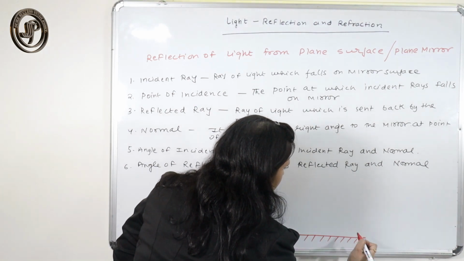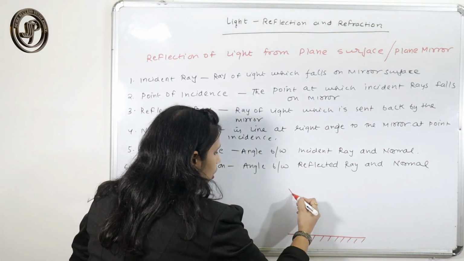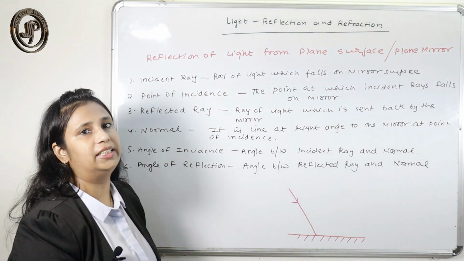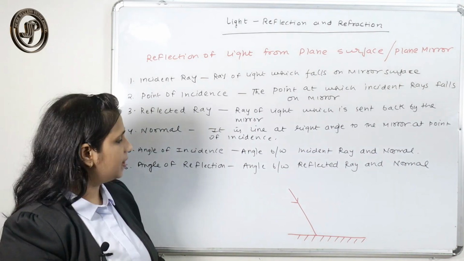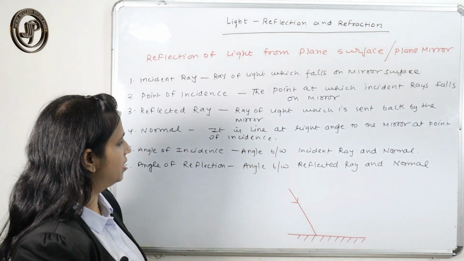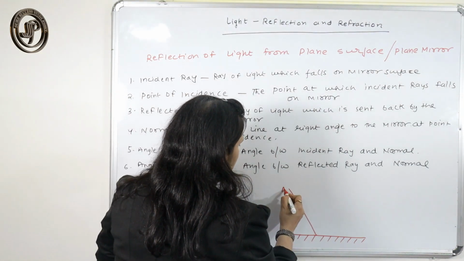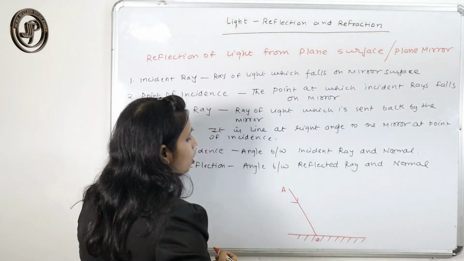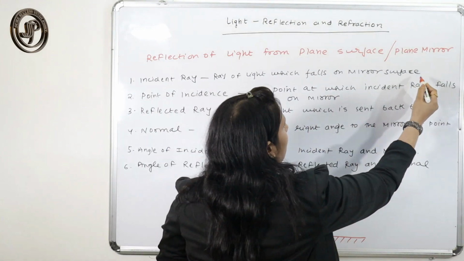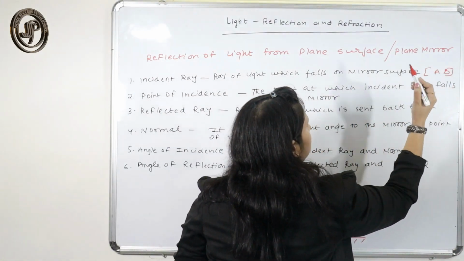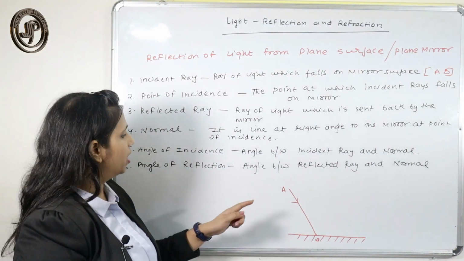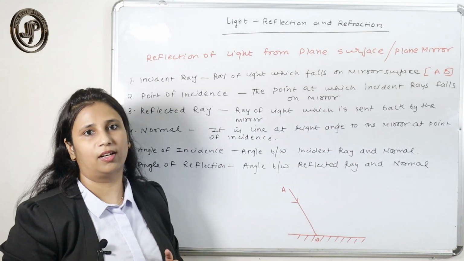Okay, this is a plane mirror. The light which falls on this plane mirror is called the incident ray, and the point at which it falls is called the point of incidence. If I say AB, then AB is the incident ray. From the diagram, AB is the incident ray, and the point of incidence is where the incident ray strikes the mirror.